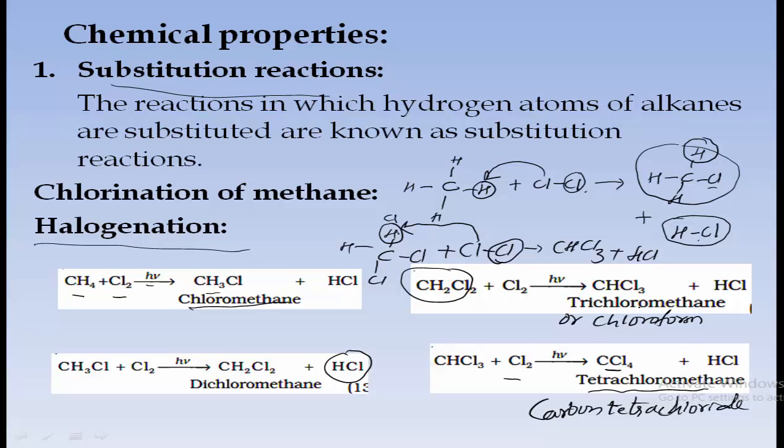So this is how the substitution reaction takes place, and here chlorine is substituted, so it is called chlorination of methane. In general, if substitution of a halogen atom takes place, that reaction is called halogenation. One or more hydrogen atoms get replaced by other atoms, and such reactions are called substitution reactions. So remember this example.